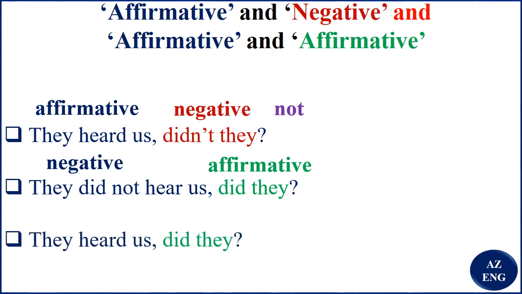Again, they heard us, did they? We say "they heard us" is affirmative, and "did they" too is affirmative, because "they heard us" doesn't have "not", and "did they" too does not have "not". So what is the difference here that we've got? Let's have examples, then I explain.